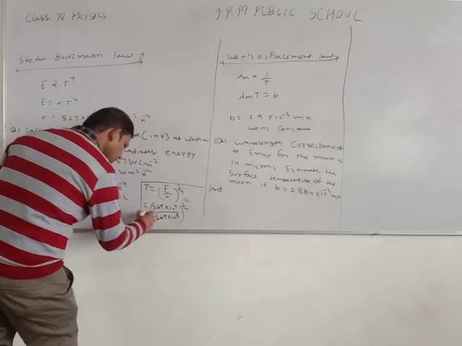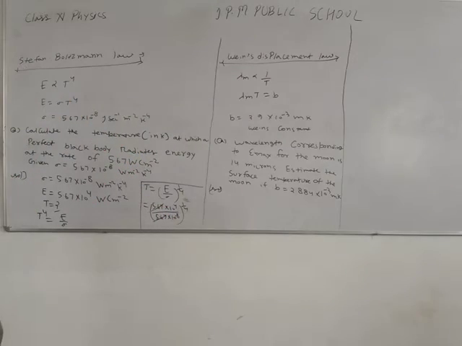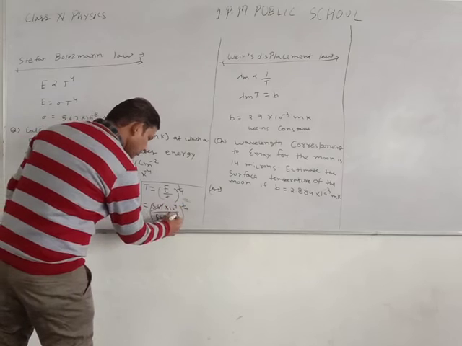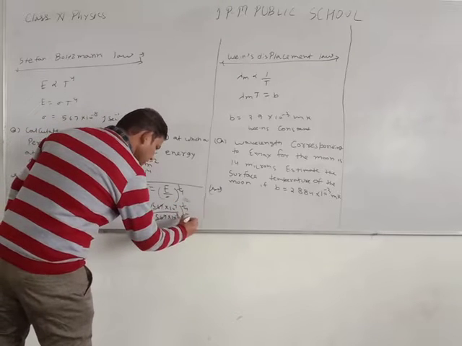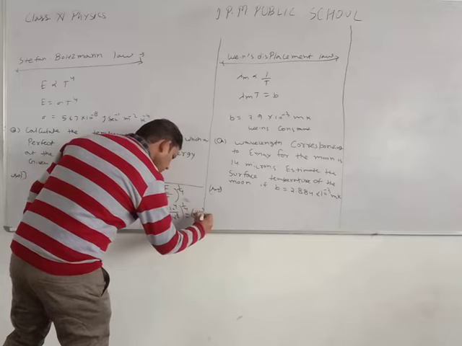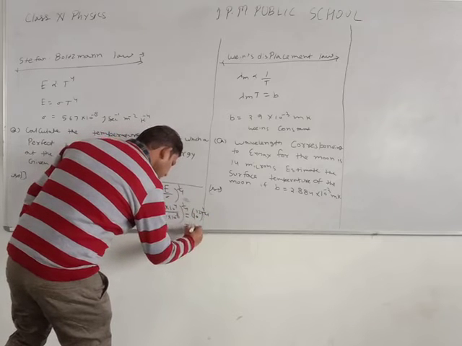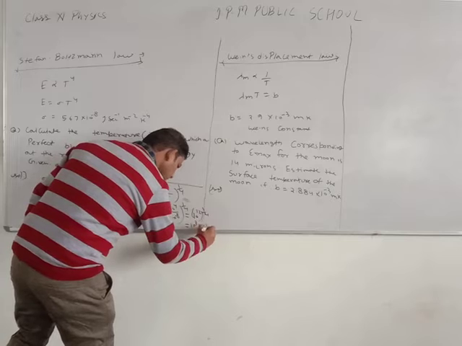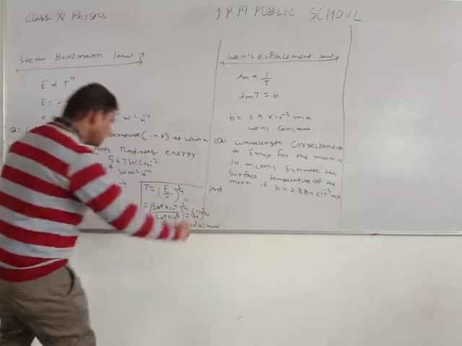5.67 is cancelled by 5.67. Then 10 to the power 4 and 10 to the power minus 8, when the minus 8 goes up into the numerator, gives 10 to the power 12, whole power 1 upon 4. It means 10 cube Kelvin. It means 1000 Kelvin. Student, listen again.